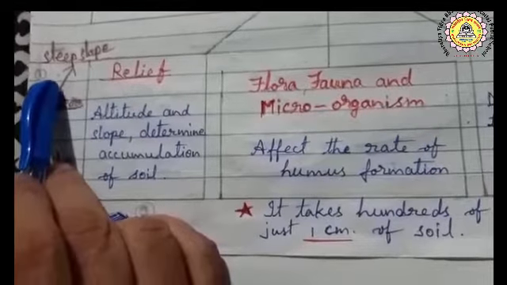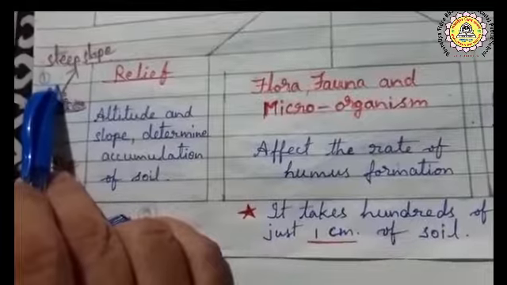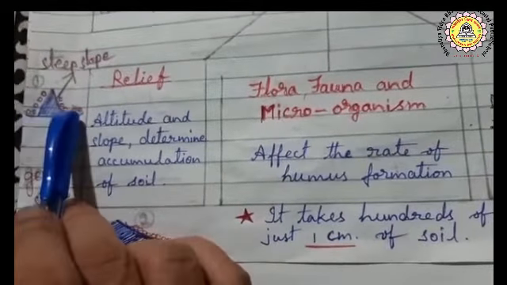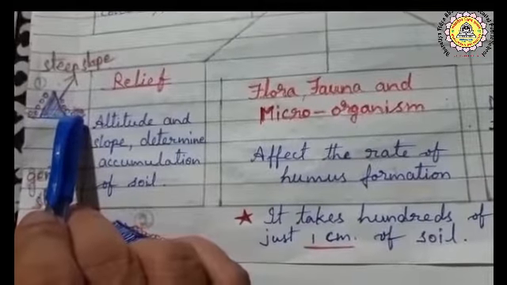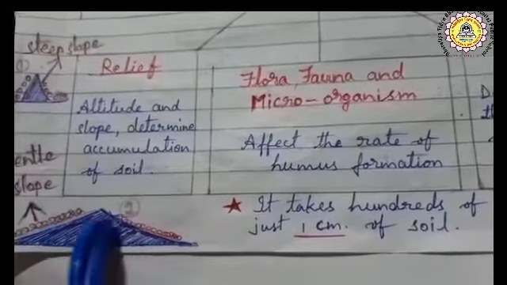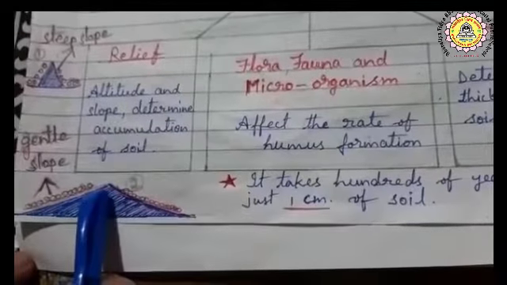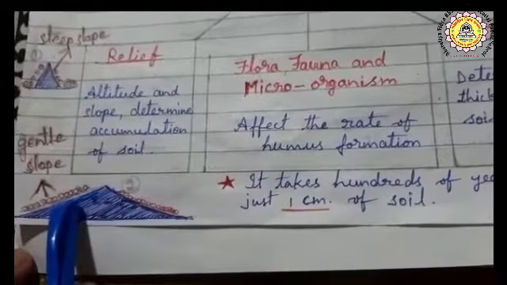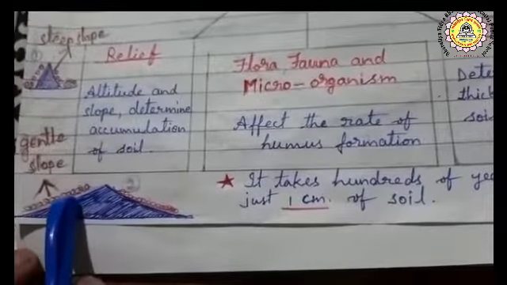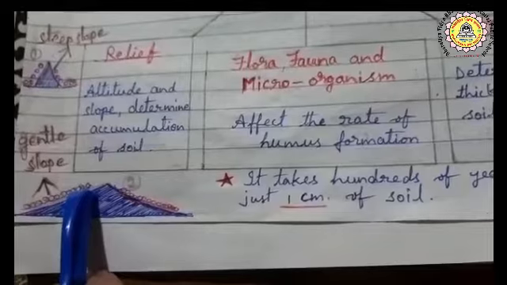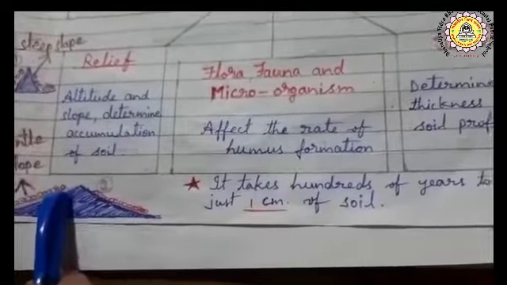When the rock breaks into pieces, it slides down and the pieces of rock deposit at the bottom of the hills. The next one, in this mountain the slope is very gentle. When there is weathering, the soil particles are deposited on the mountain. So this is also a factor of soil formation.